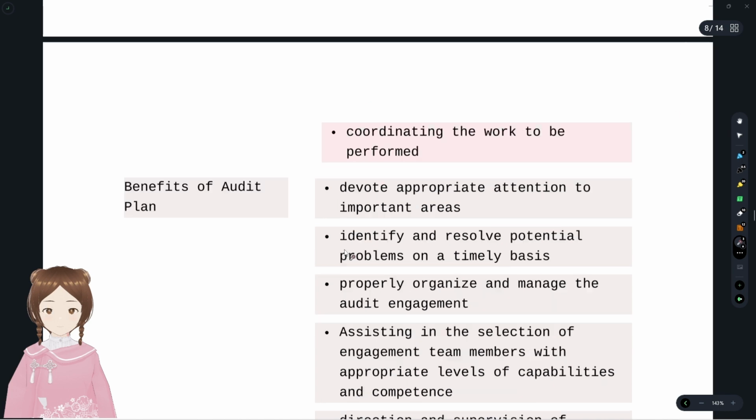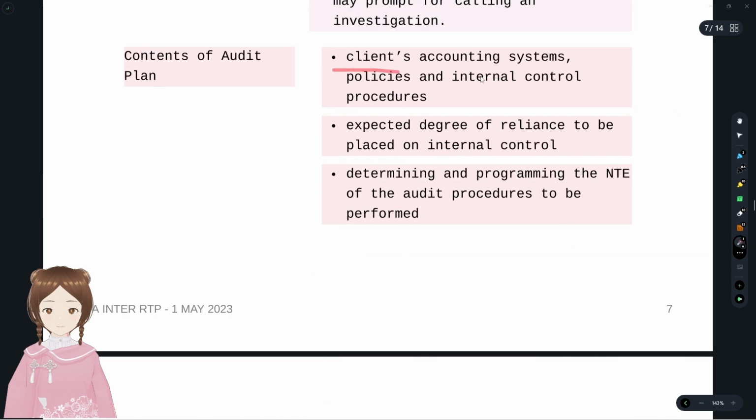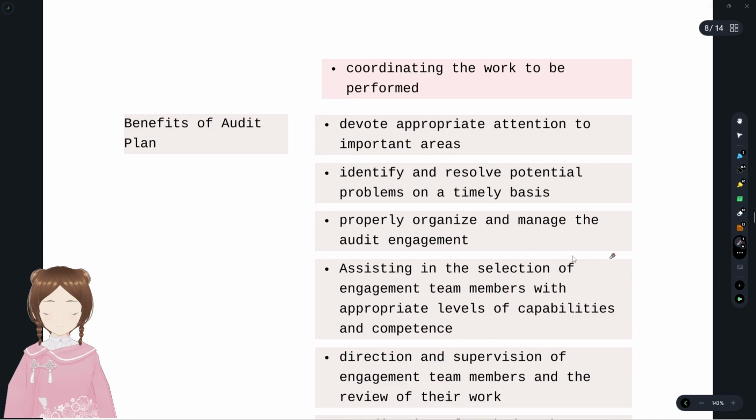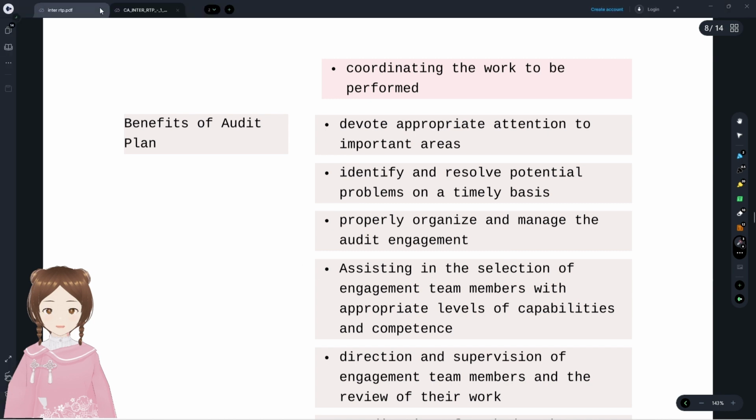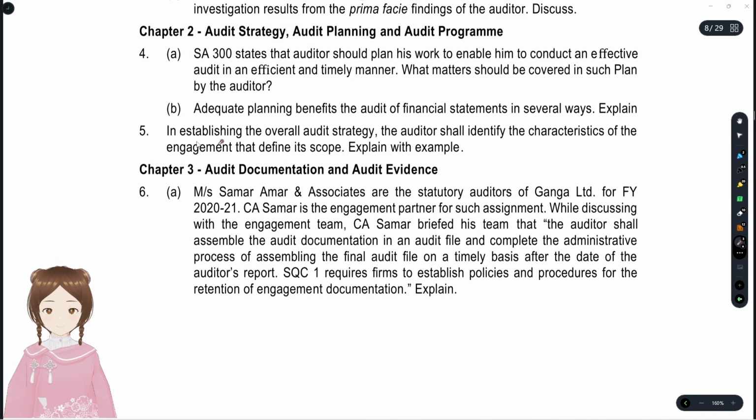They're talking about the client's internal control procedures or accounting systems and reliance on internal control. They're mostly talking about properly organizing and managing the audit team. If internal controls are for that company, our firm's internal controls are our employees, our engagement team. So we have to move down a bit lower, a bit deeper, and talk about the engagement team, about selection and their capabilities, competence. This is our internal controls. And the next question is, in establishing the overall audit strategy, the auditor shall identify the characteristics of the engagement that define its scope.